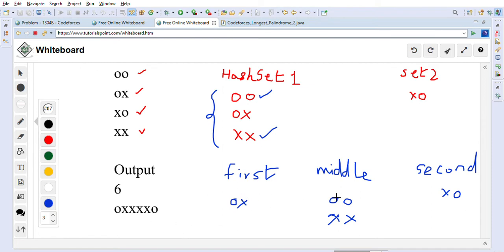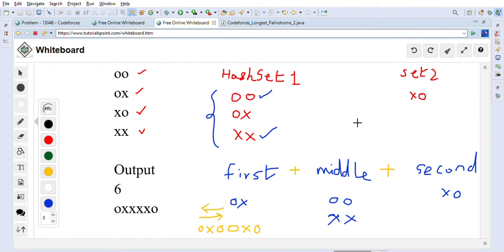So we will combine them together now to form a palindromic sequence. For example, it becomes OX, then OO, and XO. We are concatenating first plus middle plus second. If you read it from this direction or in the reverse direction, they are the same: OXOOXO. So this is one combination. Instead of OO you can put XX also, both are valid.